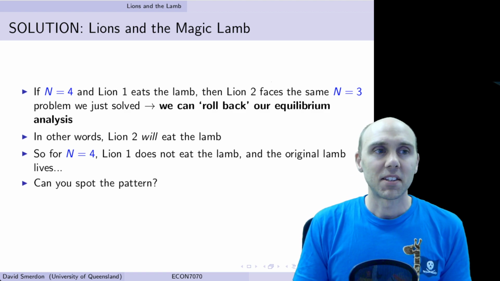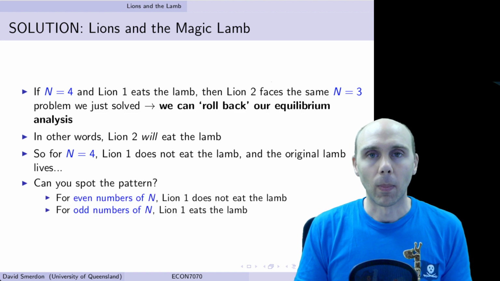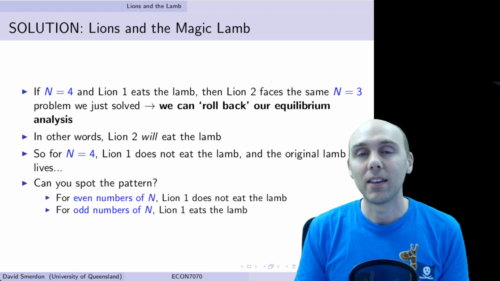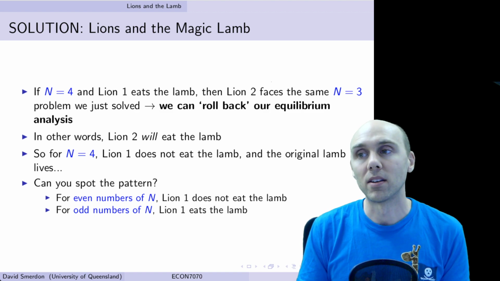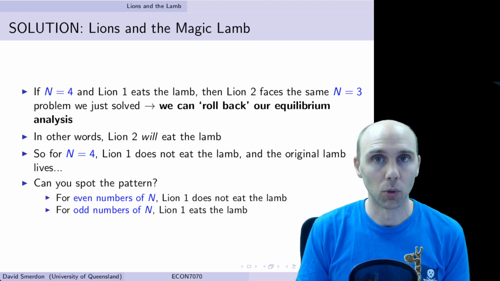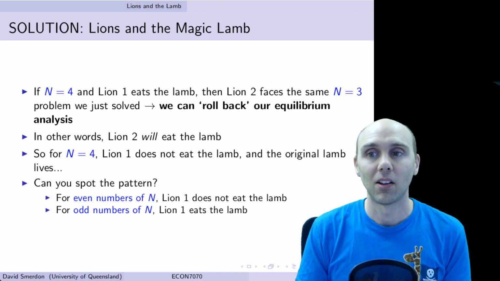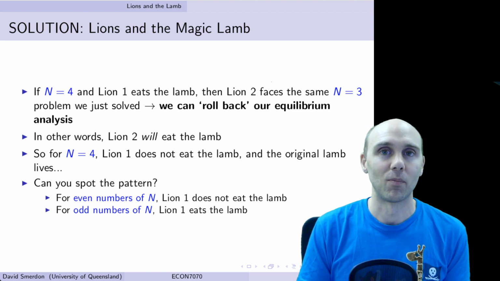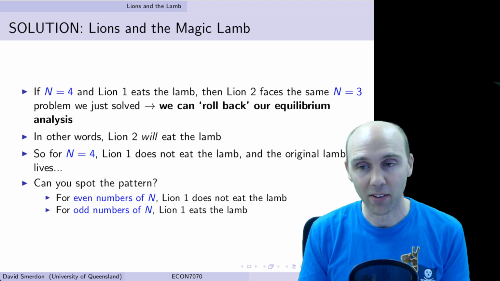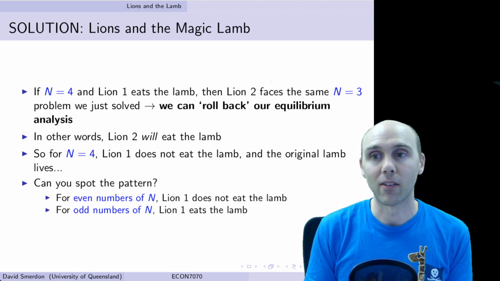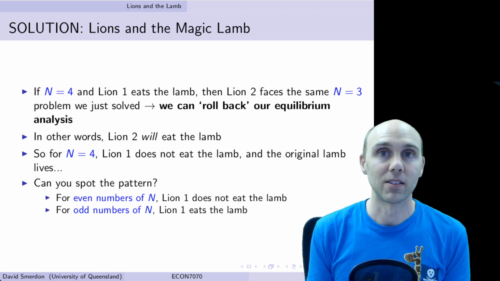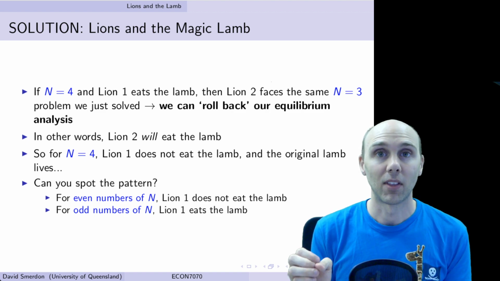And now we start to see a bit of a pattern. And the pattern is for even numbers of n, lion 1 does not eat the lamb because it would result in the lion being eaten. For odd numbers of n, lion 1 does eat the lamb. So we end up with a very strange scenario whereby even having 100 lions means that the lamb lives.